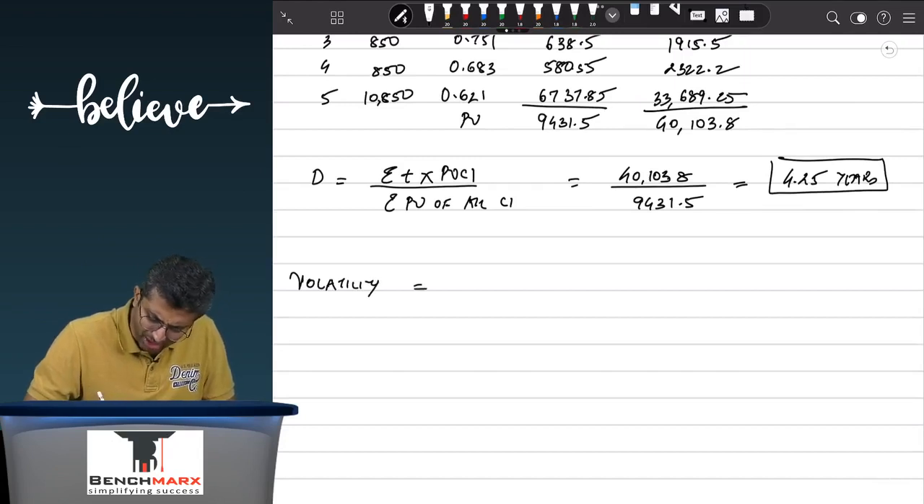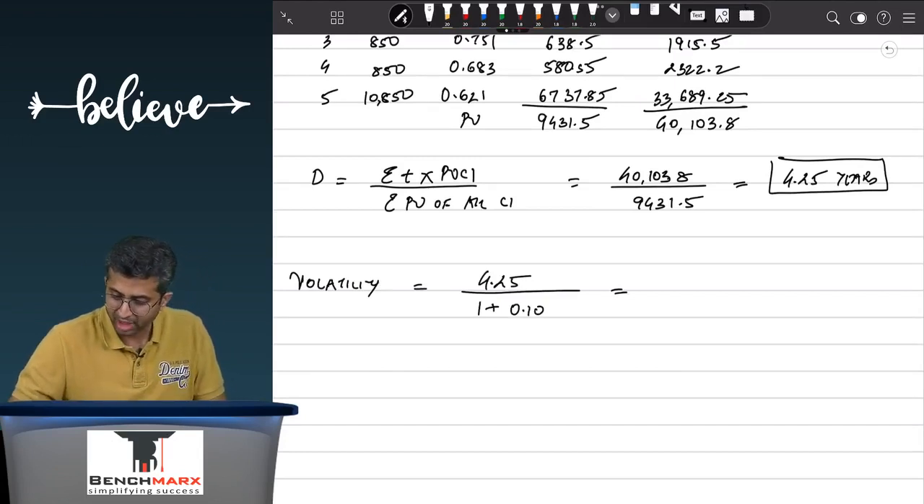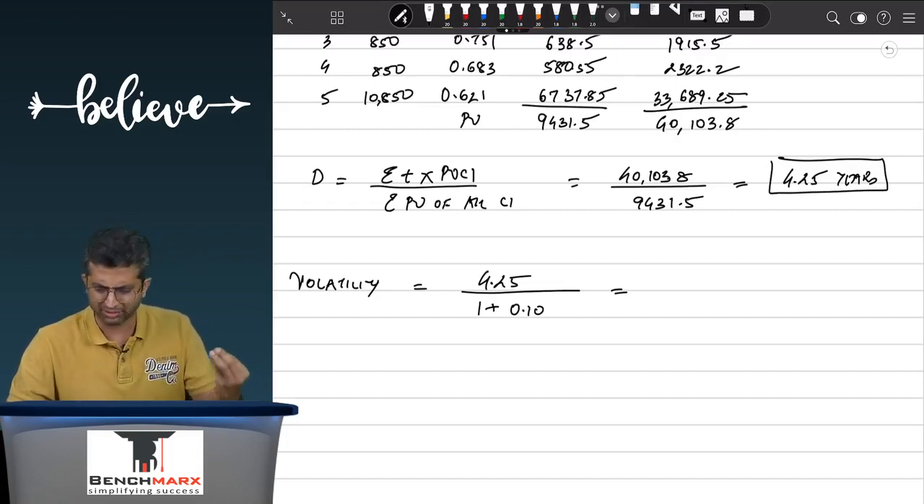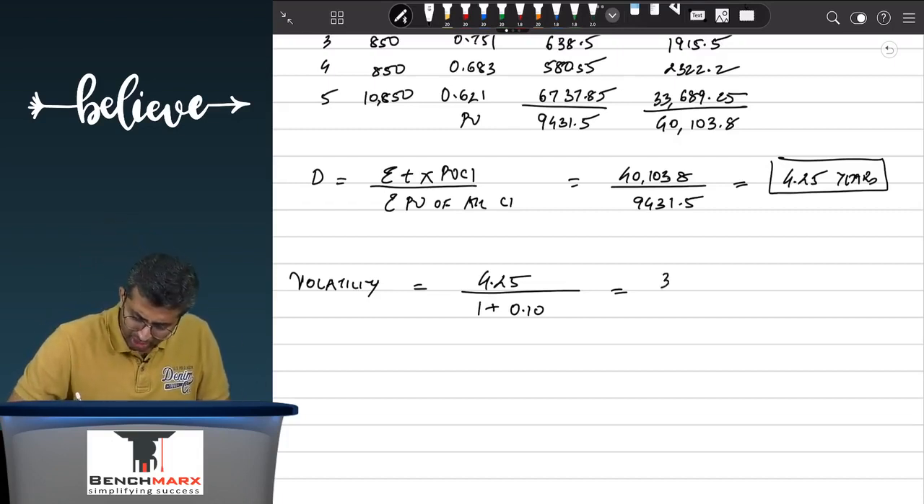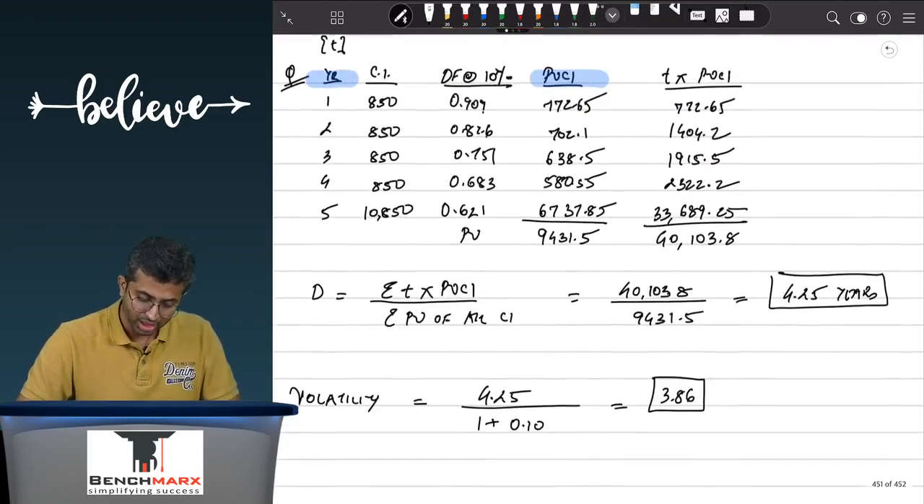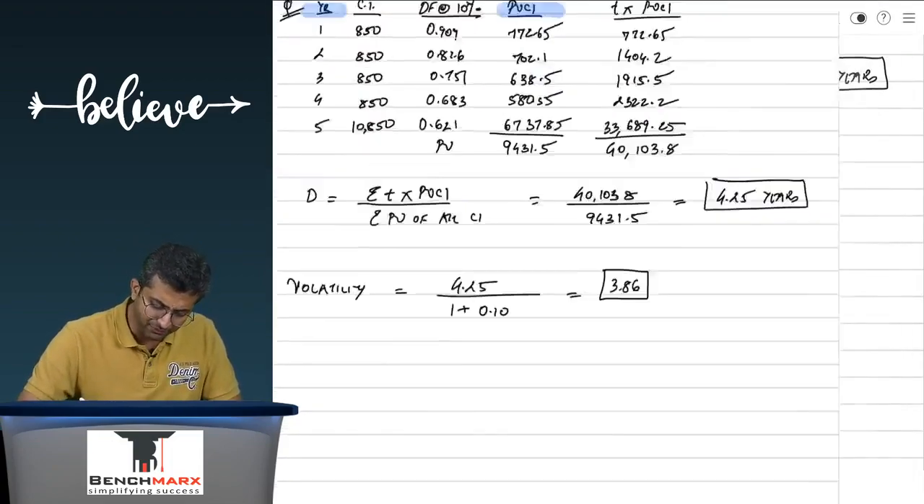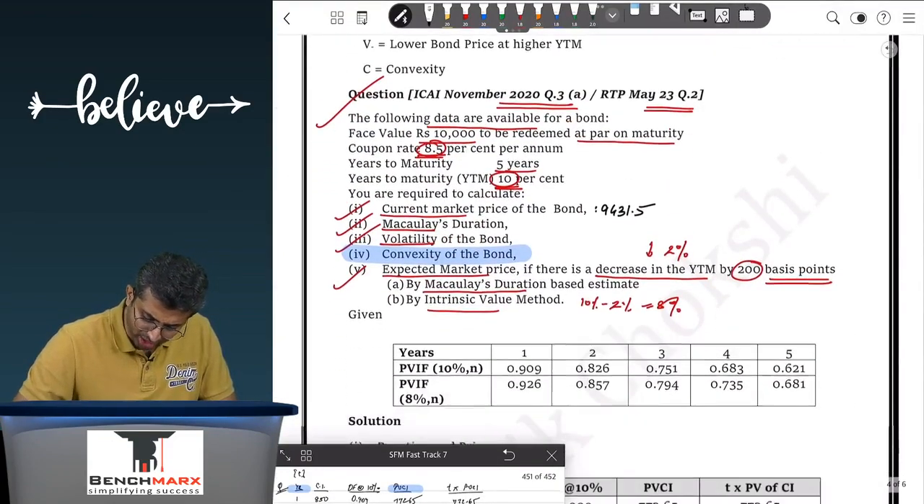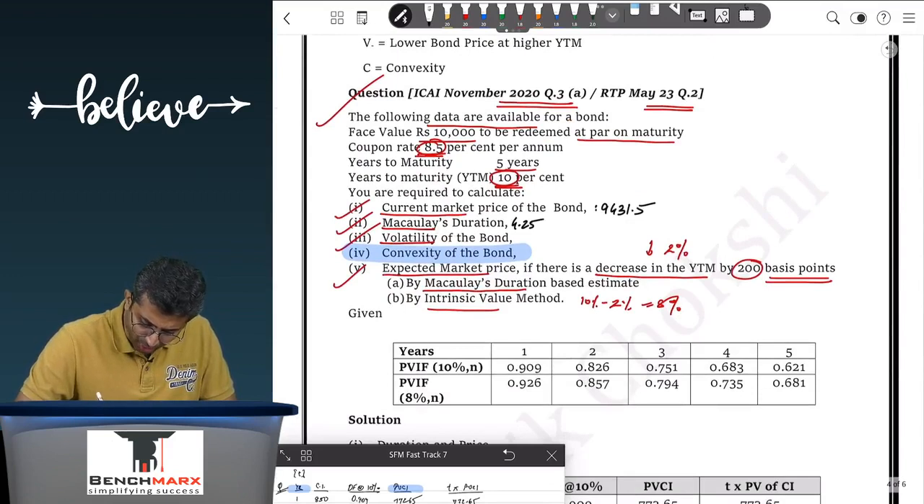We say, okay, the Macaulay's duration, which is 4.25, upon the existing YTM, which is 10%. So this is 4.25 upon 1.1. This is through regression or derivative analysis. So this is 3.86. So over here 3.86 is considered to be the volatility, in which case we have found sub point 1, 2 and 3 in sub point. So this is 4.25, this is